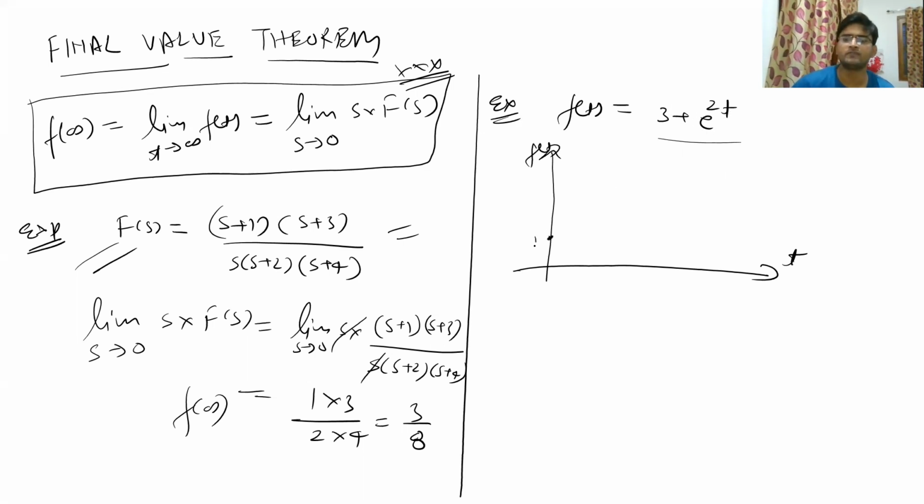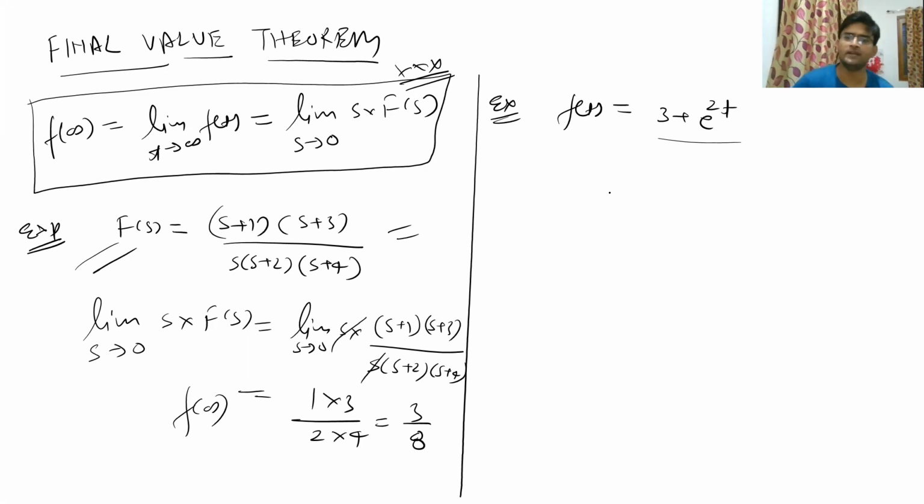So this function will start from somewhere here. And at time t is equal to infinity, it is exponentially going towards infinity. So this function will look like this. So at t is equal to infinity, this function is going to have infinite value. So can you calculate the final value? Definitely not. It is not possible to calculate the final value because it is going towards infinity. It is not going to stabilize at a particular value.